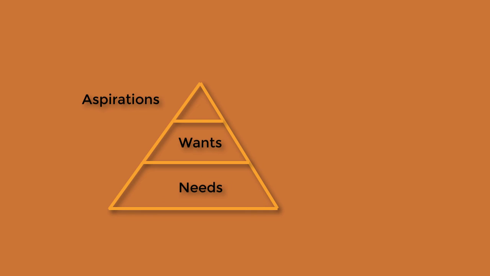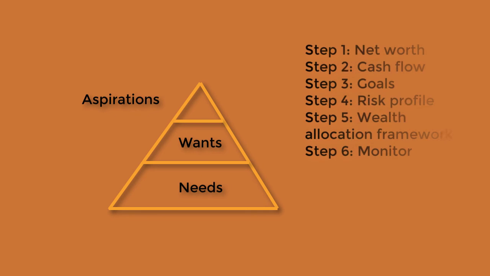So I'll repeat the steps of how you will go through your planning. First is your net worth assessment. Second is cash flow assessment. Third is goal assessment. Fourth is understanding your risk profile. Fifth is creating the wealth allocation framework and understanding what kind of investment options would be suitable for each of those categories. And the last step is to monitor and rebalance your portfolio, which is an annual exercise.